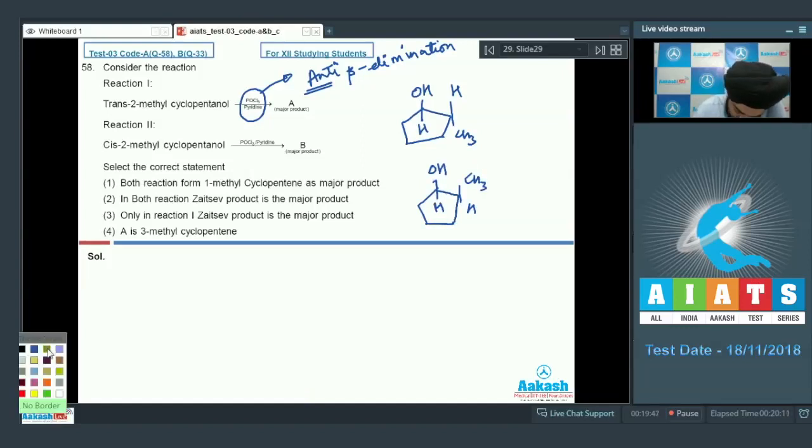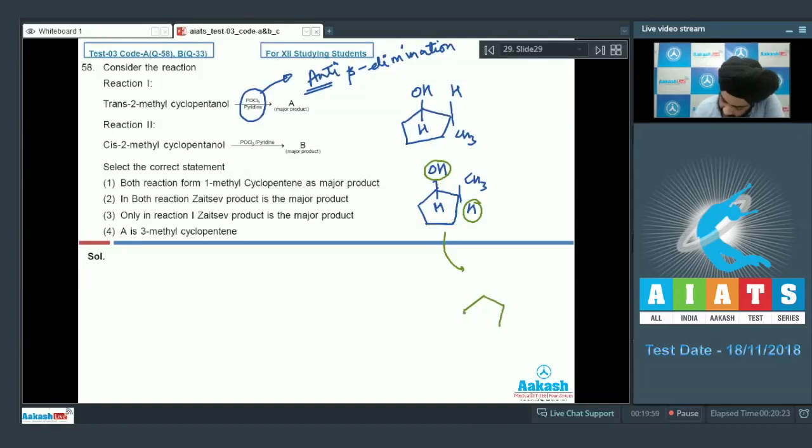So now if we look at the possibility of a beta elimination, in the second structure, we can have this H and OH leaving together, which will lead to the formation of a more substituted alkene. However, in the first structure, the OH and the H which will lead to the formation of the more substituted alkene is not possible as it is not anti. So this H will not leave.